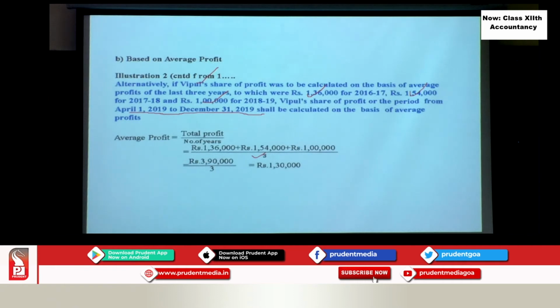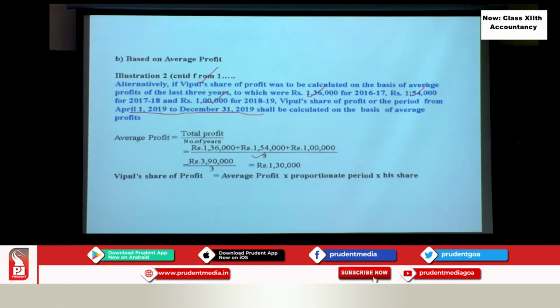Divide it by 3 years, and what you get is 1,30,000, the average profit of the firm. Now, in this, what is the share of a retiring partner? We are using the same formula. Only in the previous case, we had seen the previous year's profit, yes or no? So now what you have to take here is the average profit, multiplied by the proportionate period into his share.